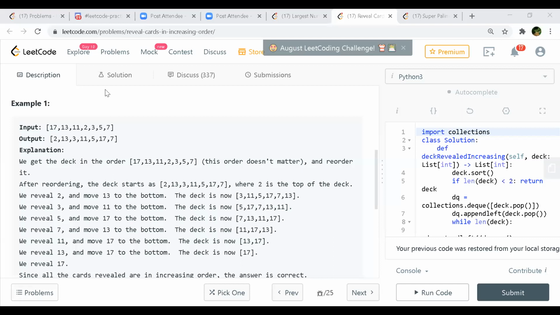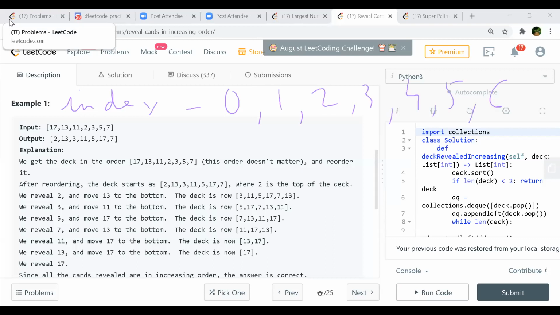Okay, so here, what he is saying is, he first forms the index, whatever that index is. So this index will be 0, 1, 2, 3, 4, 5, and 6. And then we have this input array, and we just sort it. So it will be 2, 3, 5, 7, then we have 11, then 13, and then 17. Okay, so now we start with this index.